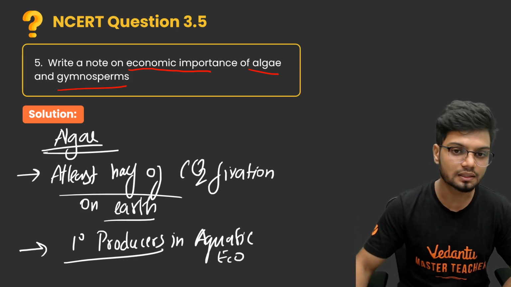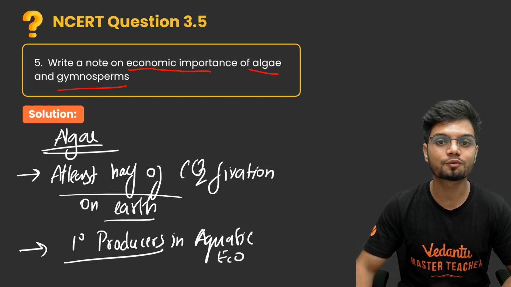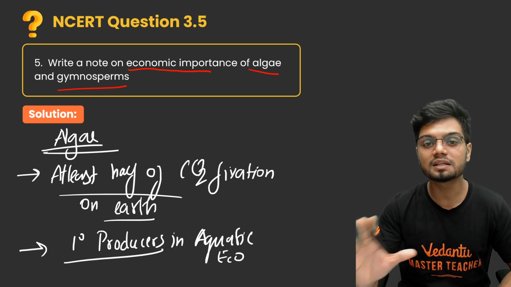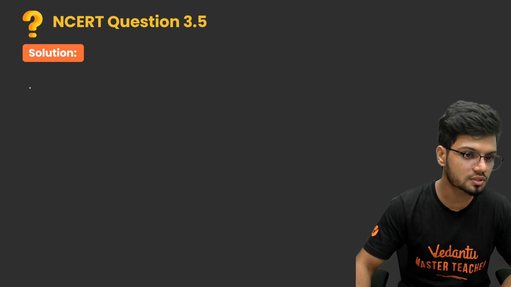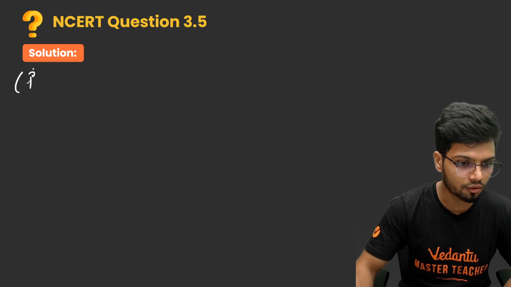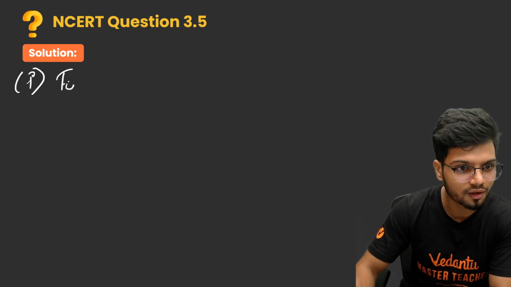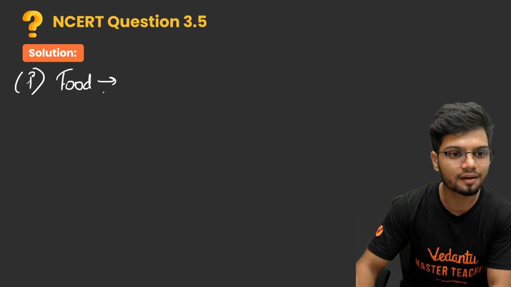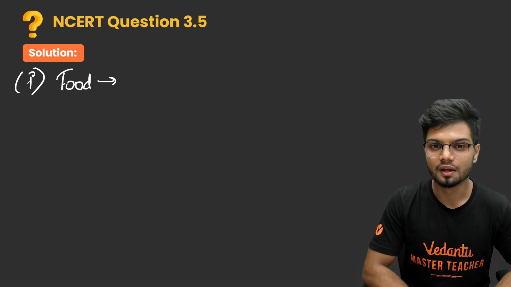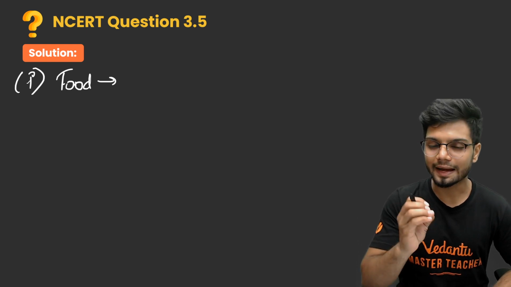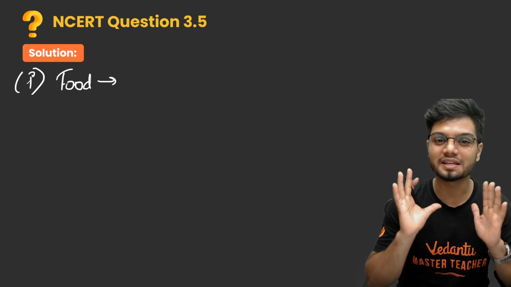Now let's understand the other economic importance which is directly beneficial to mankind or humans. Let me write down, the first and foremost is food. Obviously food, and we have eaten algae. All of us would have eaten algae some time or other. If not Indians, at least the Japanese always eat algae.